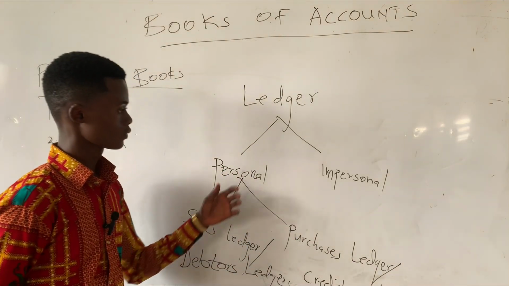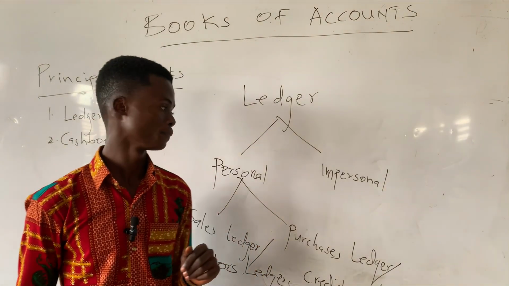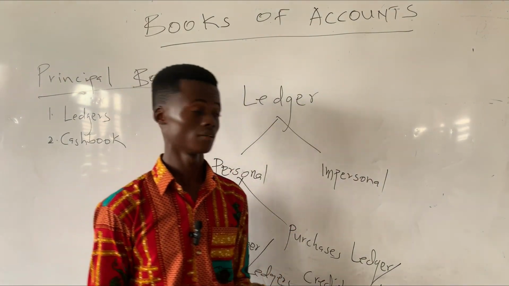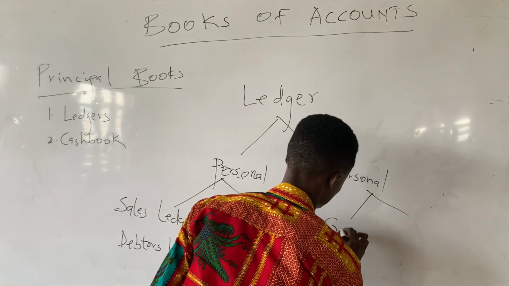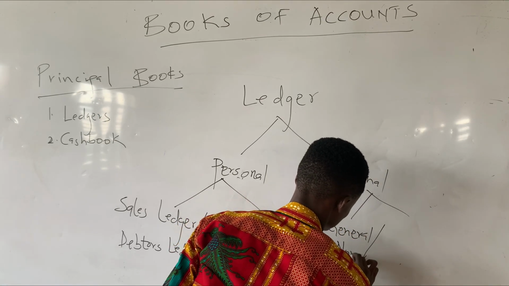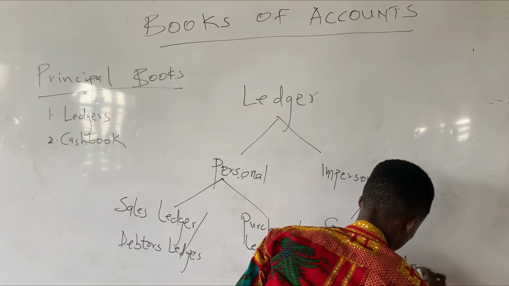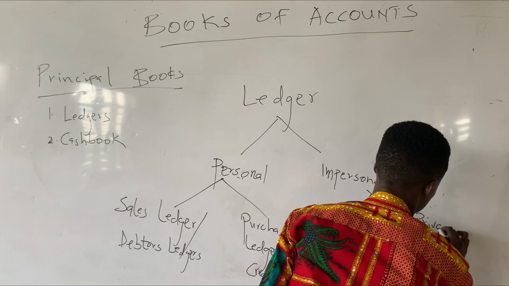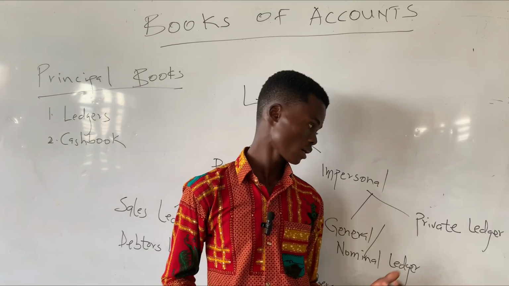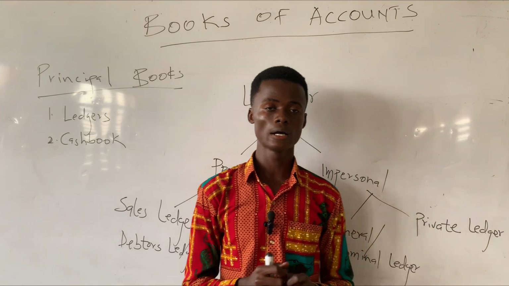Okay, so under the impersonal ledgers too, they are subdivided into two, and they are the general or the nominal ledger and then the private ledger. The private ledger contains accounts relating to only the owner.